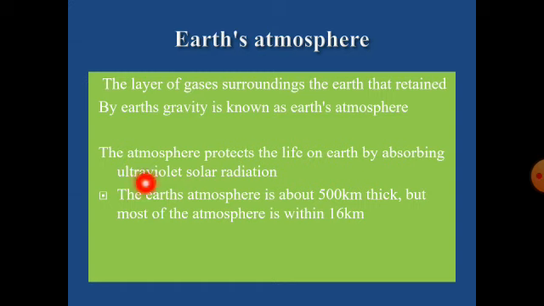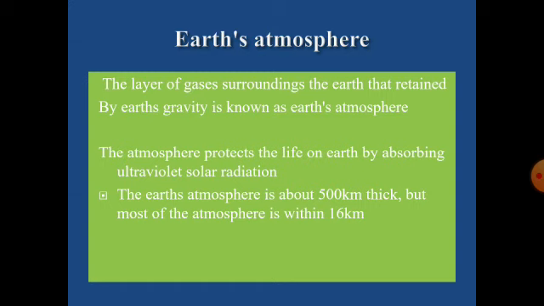The next important thing to be noted regarding the atmosphere is that it is about 500 to 600 kilometers thick, but most of the atmosphere is within 16 kilometers. That means from the surface of the earth to 16 kilometers of altitude, it is highly dense, in highly compressed form.